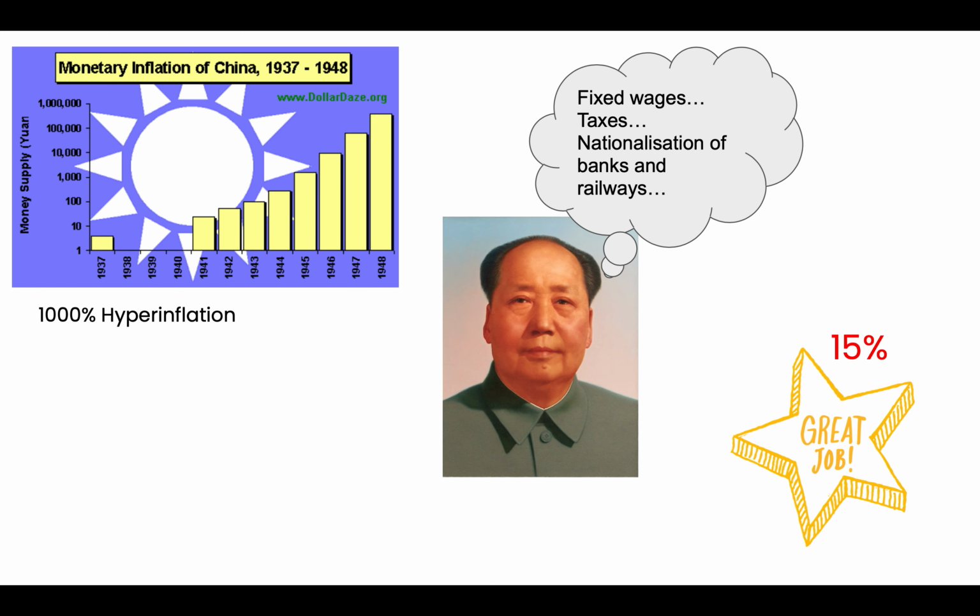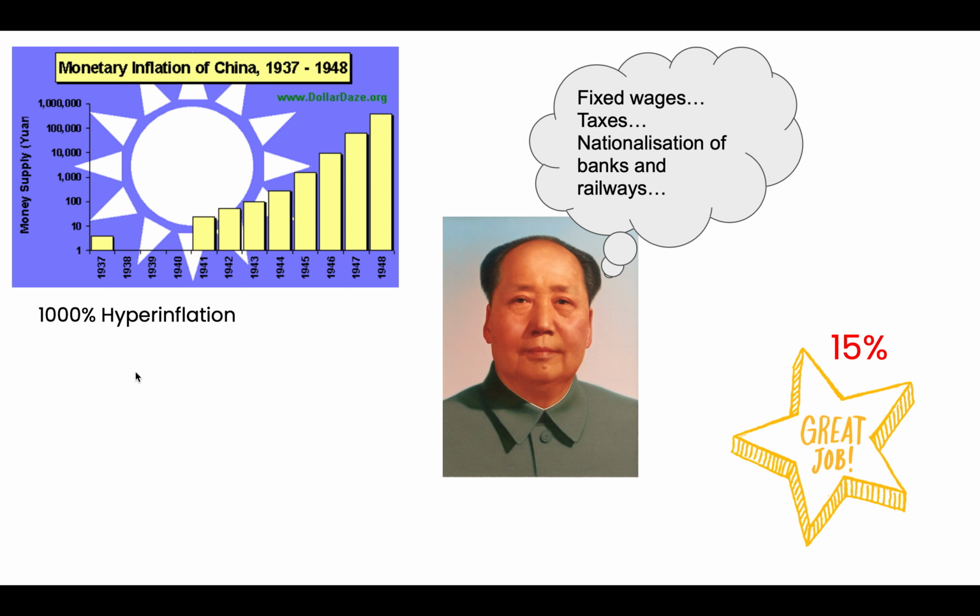So, when Mao and the CCP take over China in 1949, the economy is essentially in ruins. Industry had been completely destroyed and was at 25% of pre-war levels. We can see from this graph here that the monetary inflation of China starts to go up from 1941 and substantially increases by the point of 1949. So much so that the inflation rate in 1949 is at 1,000%.